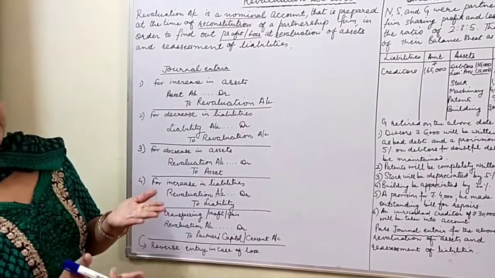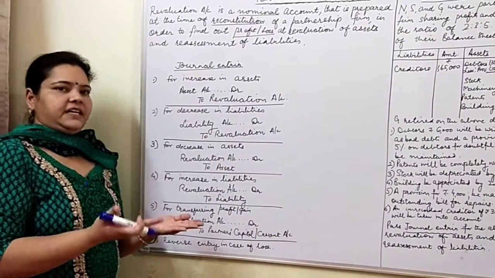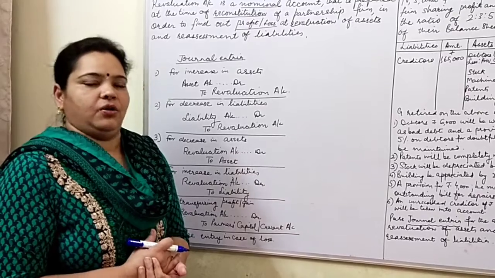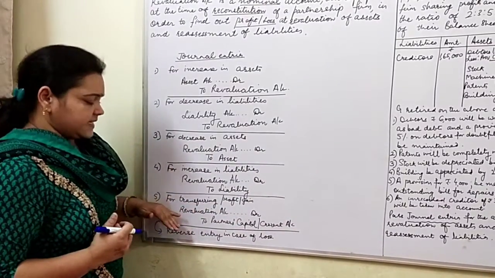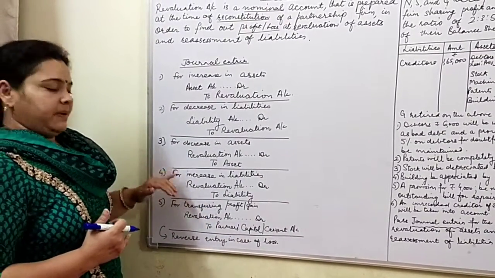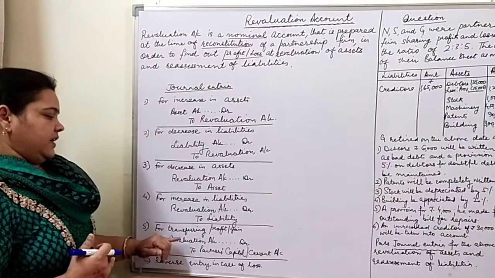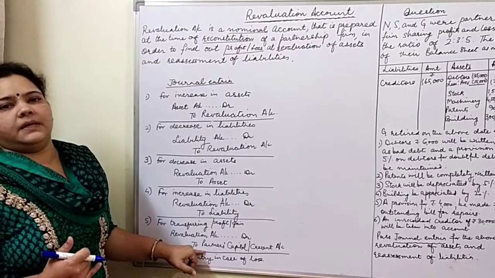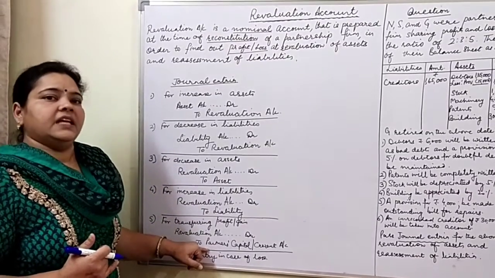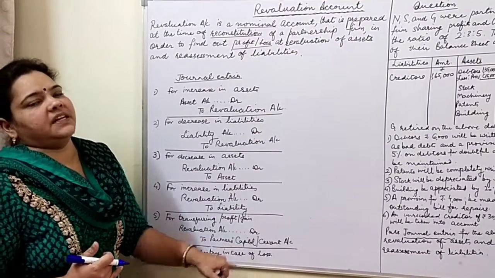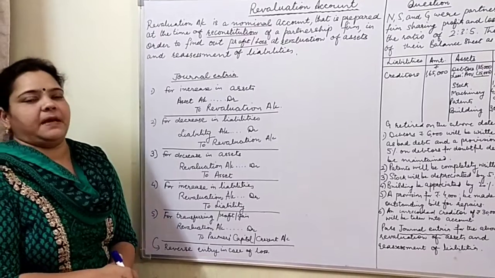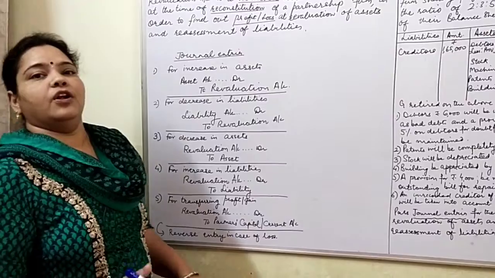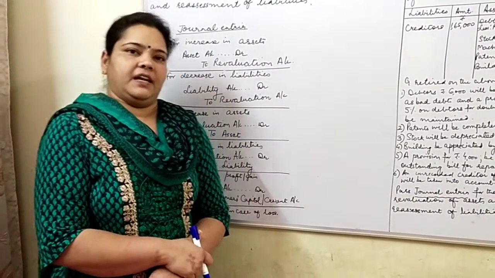The difference of the debit side of revaluation account and the credit side of revaluation account will be either profit or loss. If it is profit, that is credit side is more, then we will debit revaluation account and credit partners' capital accounts in case we are maintaining fluctuating capitals, and partners' current accounts will be credited in case we are maintaining fixed capital accounts. The reverse entry will be passed in case of loss at the time of revaluation.